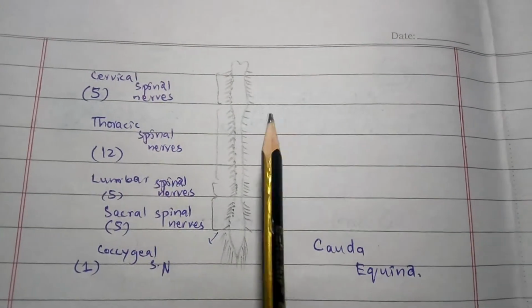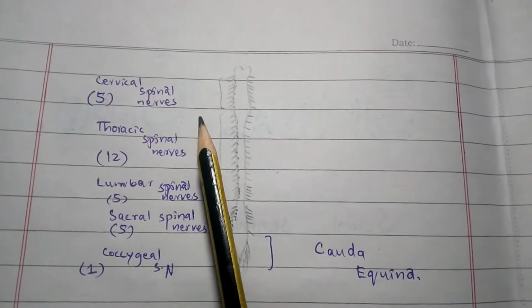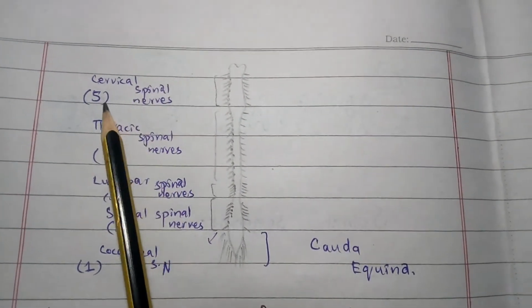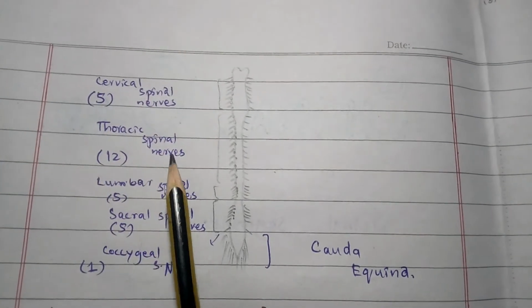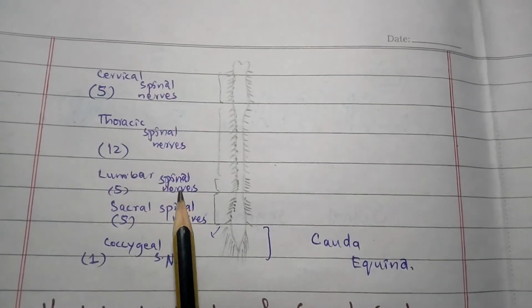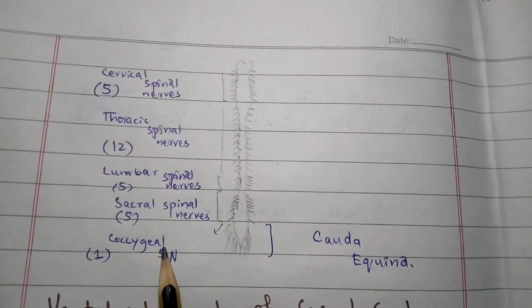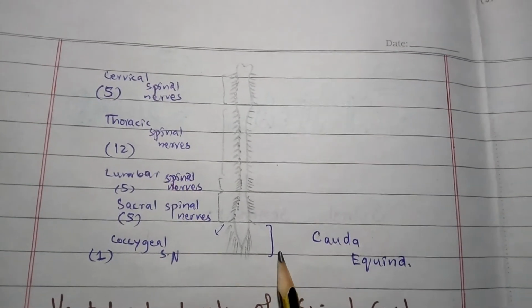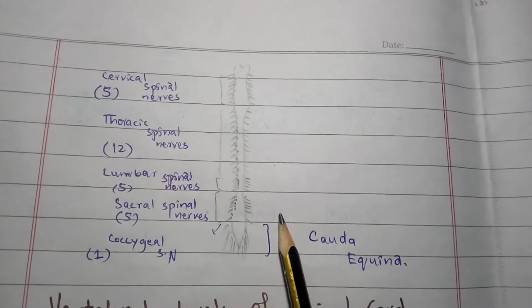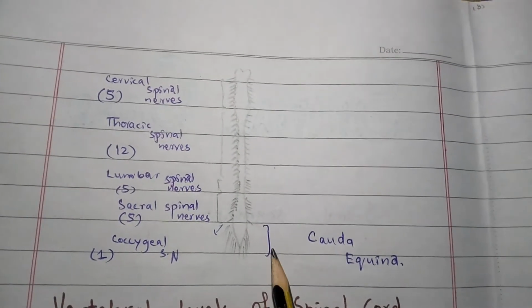This one is another diagram of the spinal nerves: 8 cervical spinal nerves, 12 thoracic spinal nerves, 5 lumbar spinal nerves, 5 sacral spinal nerves, and 1 coccygeal spinal nerve. The spinal cord in its lower part compresses from the fetal life to the adult age.